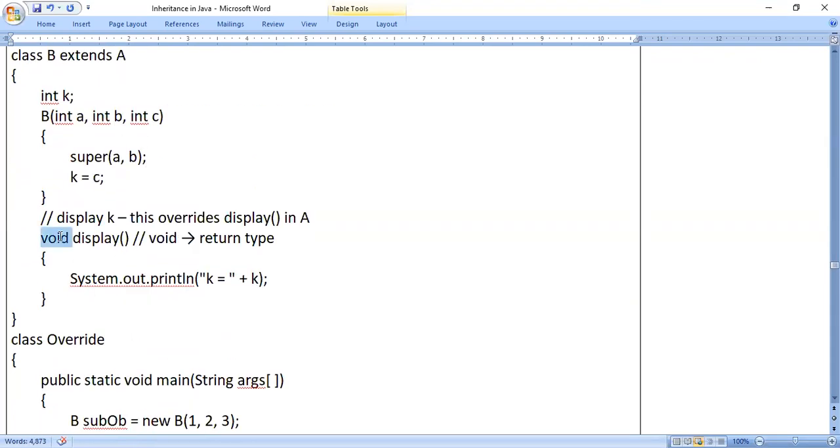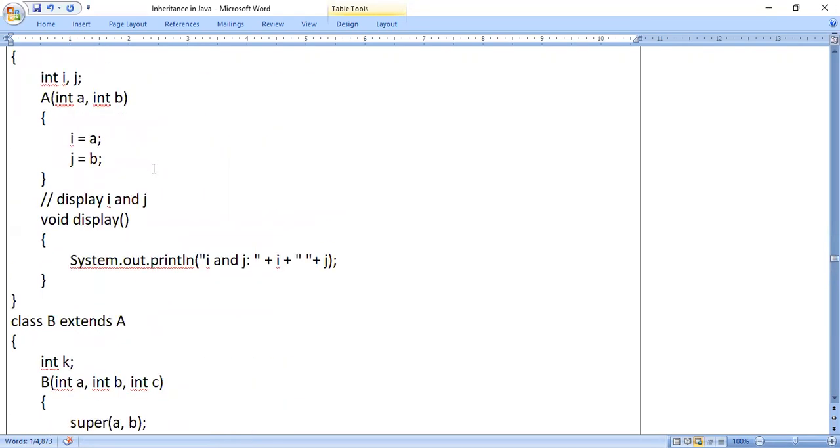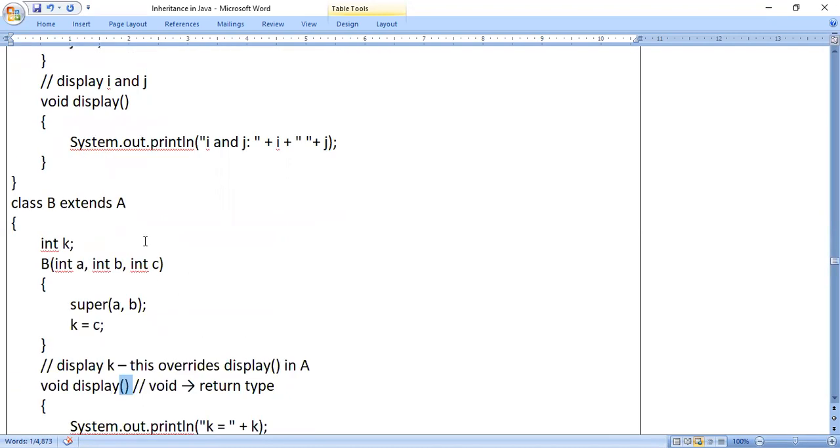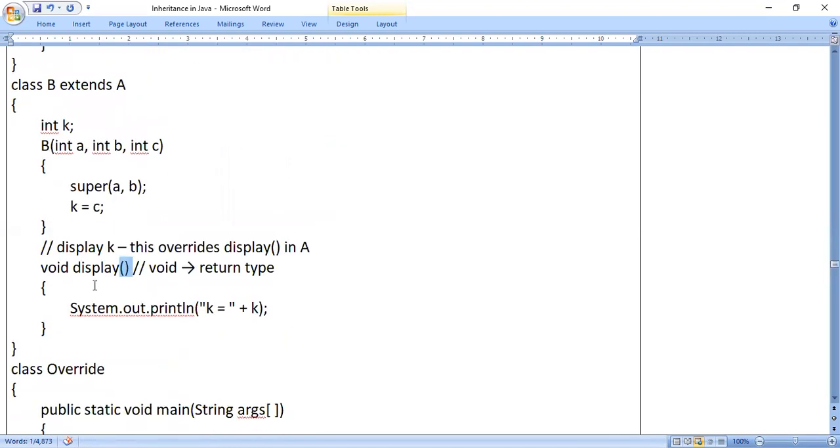The return type is void, the method name is display, and within the parentheses there are no parameters. Similarly, in the other, the return type is void, the method name is display, and there are no parameters. So the first line is the same. If, in the superclass and in the subclass, the method contains the same name and return type, and even the parameters are matching, whether there is one parameter or no parameters, this type of concept is called method overriding.